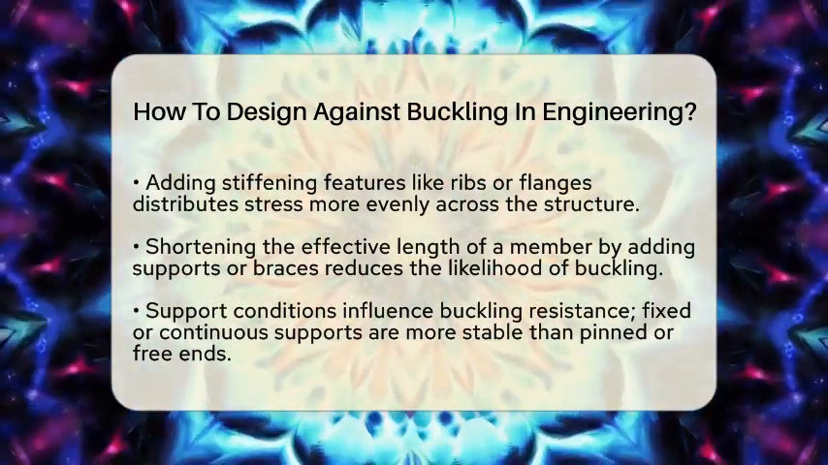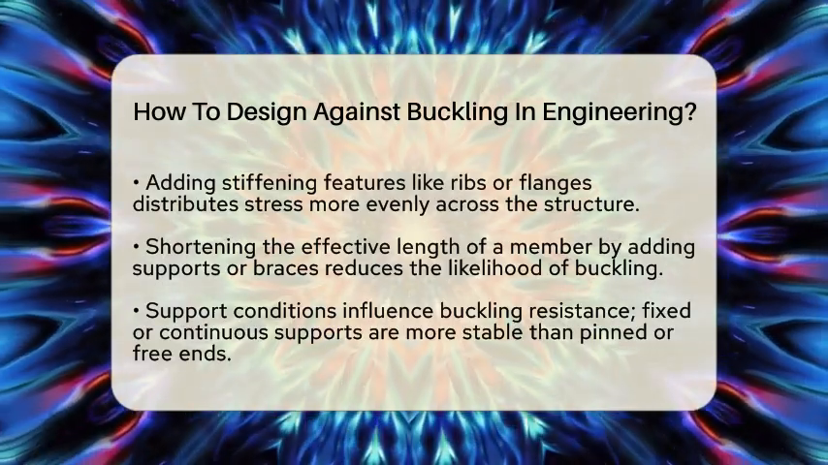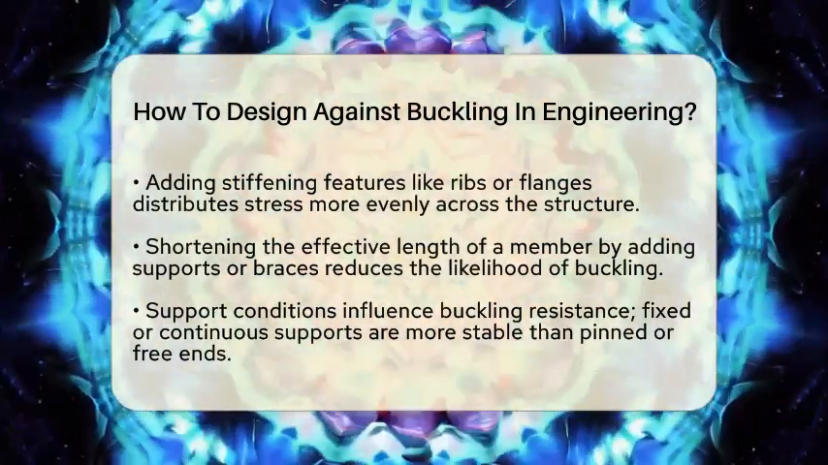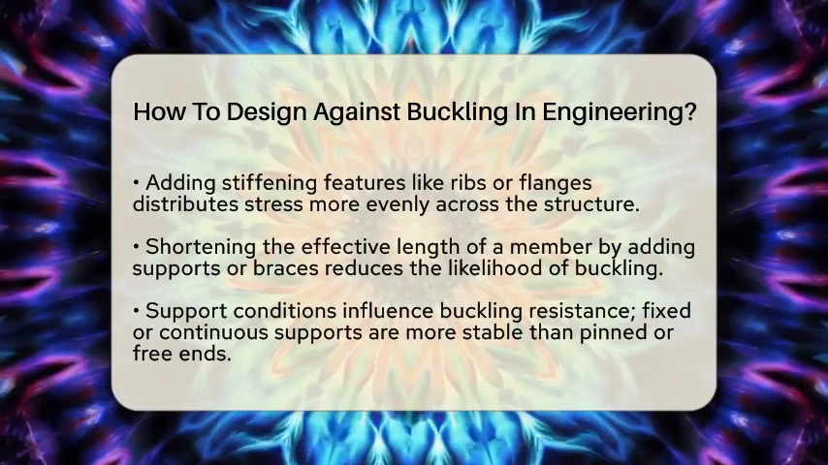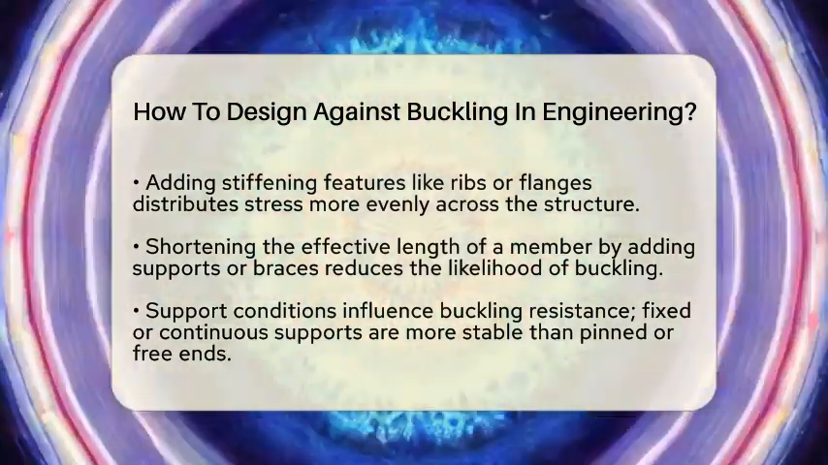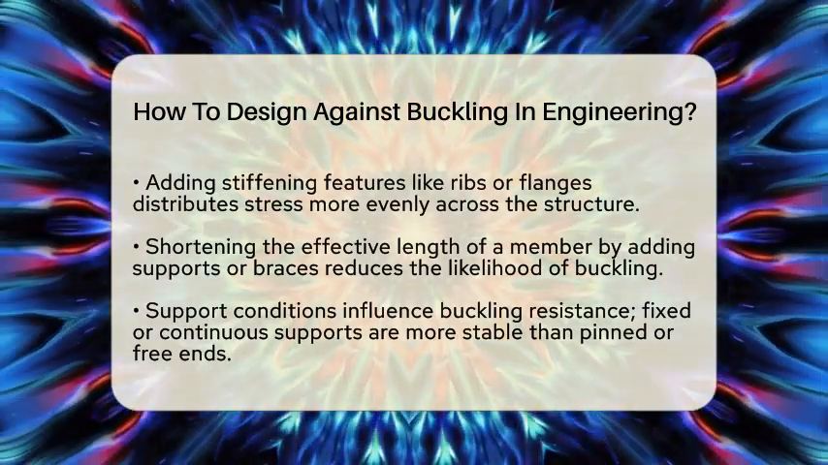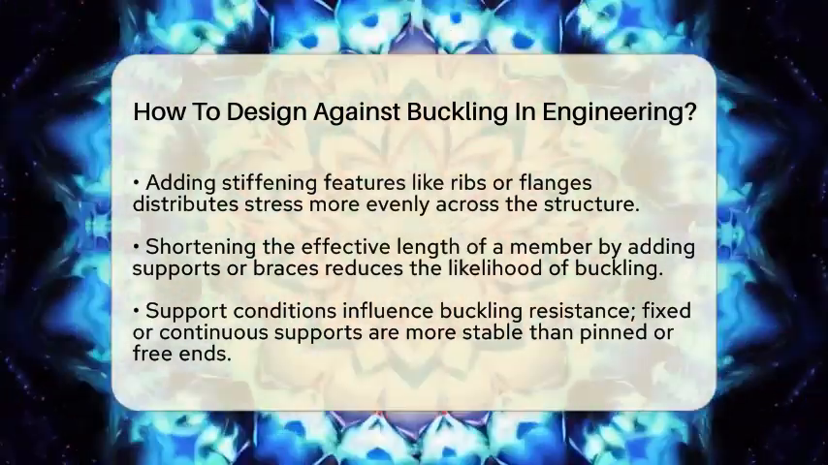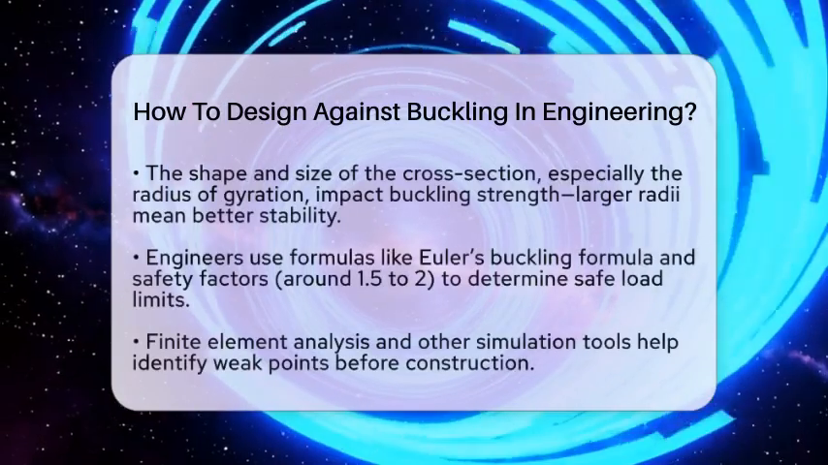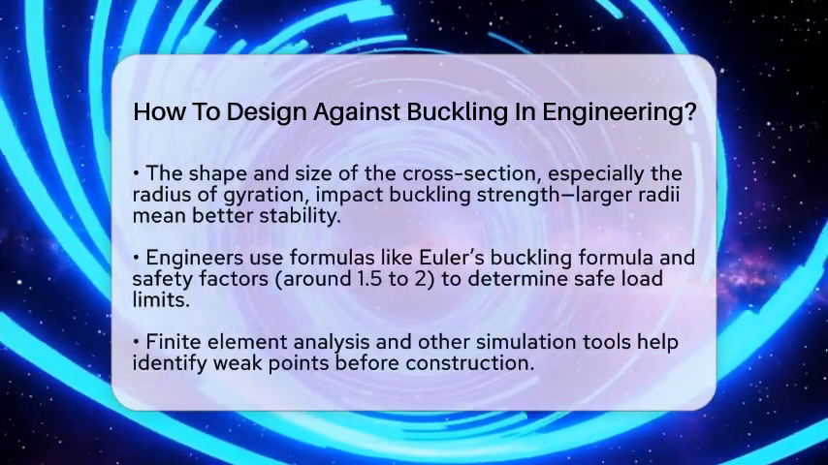Third, optimizing the shape and size of the cross-section plays a big role. The radius of gyration, which depends on the shape, influences buckling resistance. Larger radius of gyration means better stability. That's why I-beams and box sections are popular. They maximize this property relative to their area.